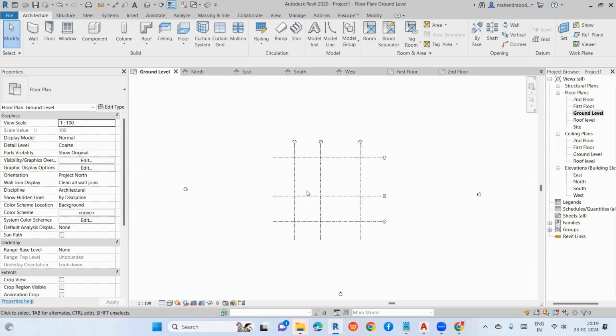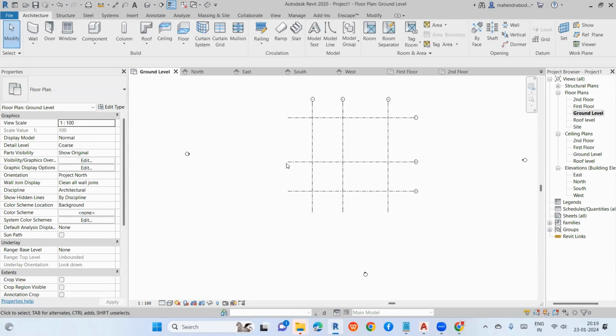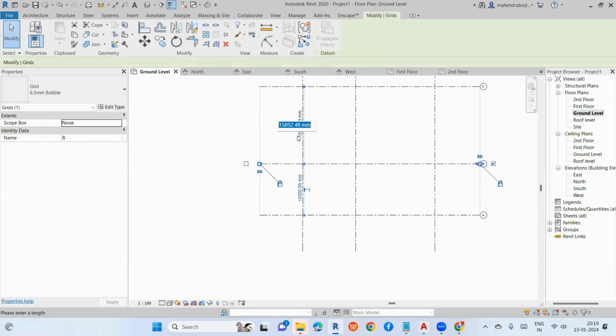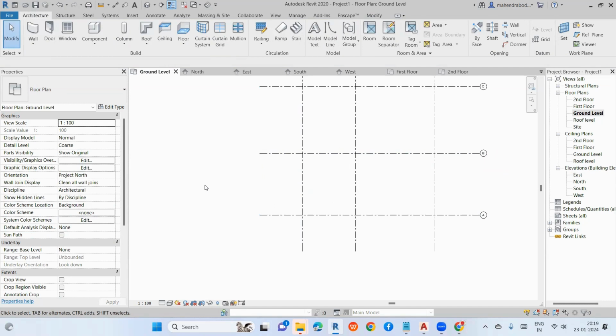So here I have created grids. I have changed the names, and I have created the grids and changed the distances also. Let's say I'll take this as 13 meters, you can take any value randomly. We will provide the plans, so I'll tell them to give the plans, and you can use those plans. You can also download any plan from Google, a lot of things are available. So for practice purposes, we can use these.